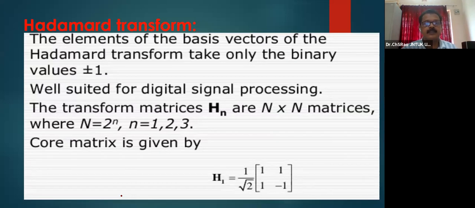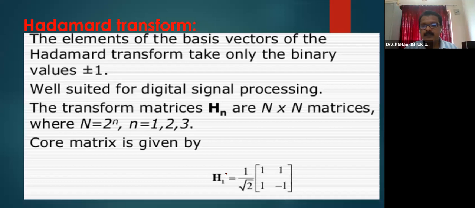The next transform is the Hadamard transform. The elements of the basis vectors of a signal take only the two binary values +1 and -1, which is well suited for some of the DSP applications. The transform matrix may be represented here for an n by n, where n is 2 power n for n equal to 1, 2, 3, and so on.